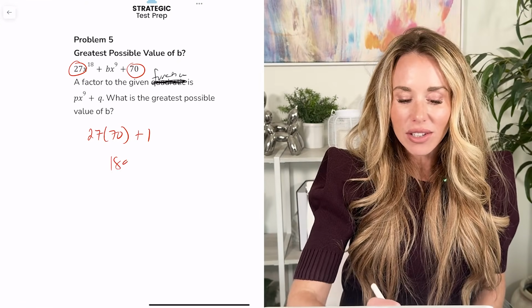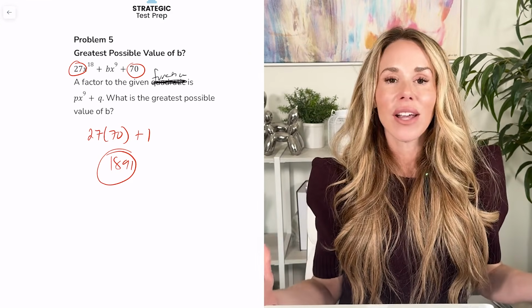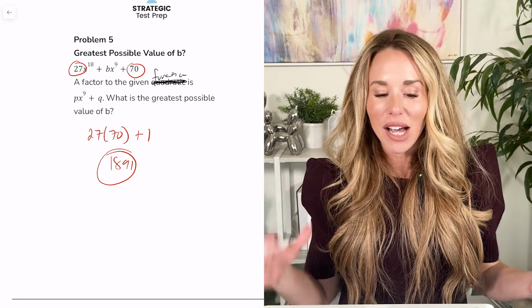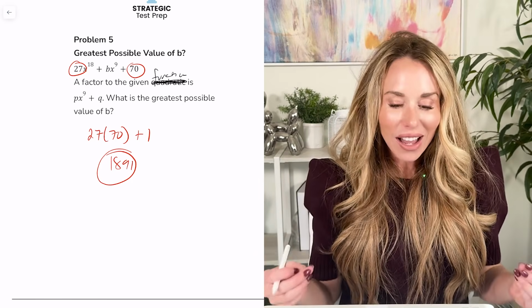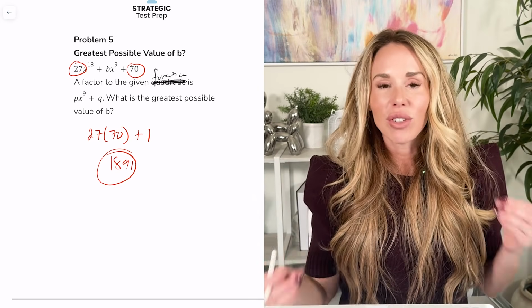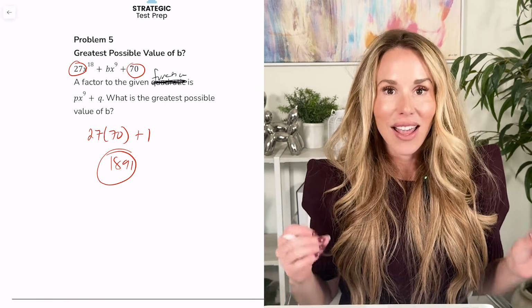No need to stress it. I could explain to you why that is, but at this point, the test is coming up. It's not really worth it to worry and fret about the why. Just know that's what you do. Take the outside numbers, multiply them, add 1. You will get the right answer every single time.